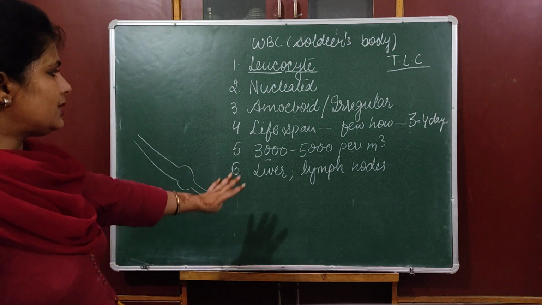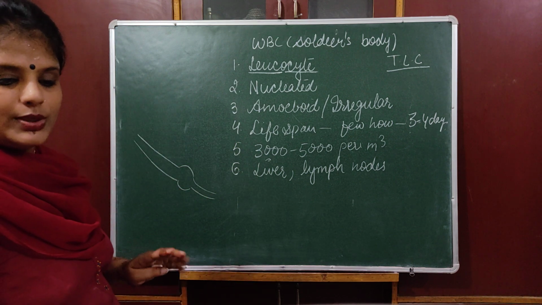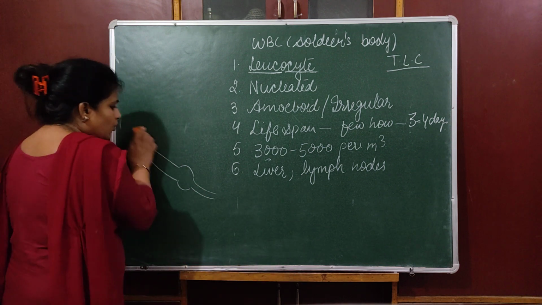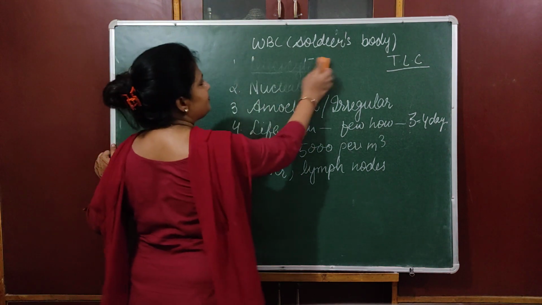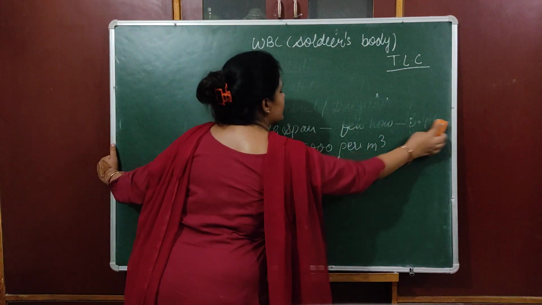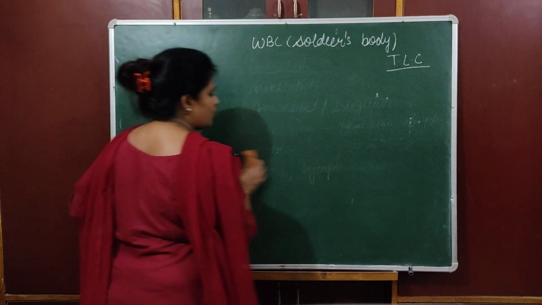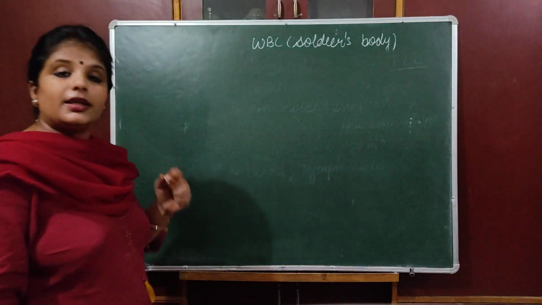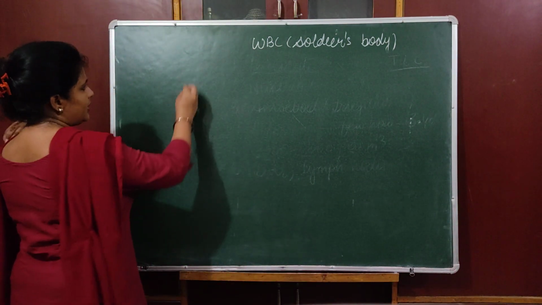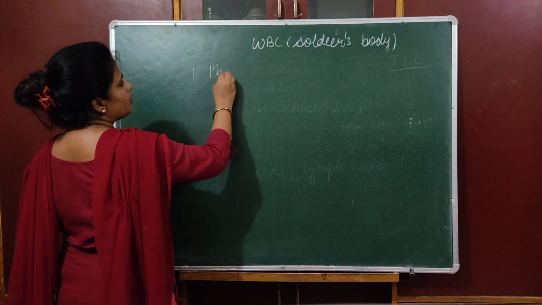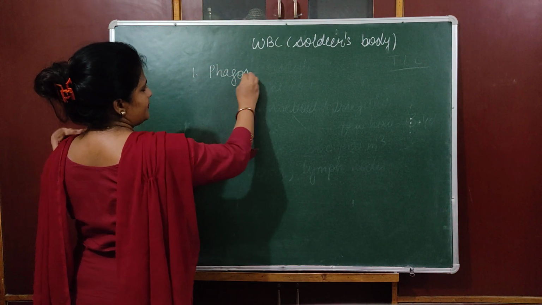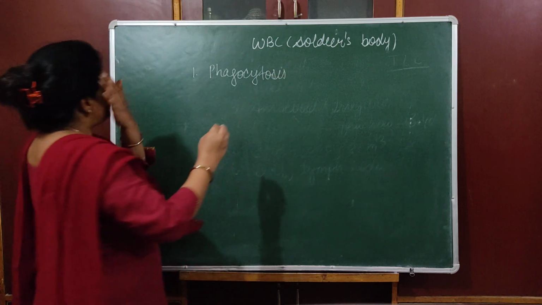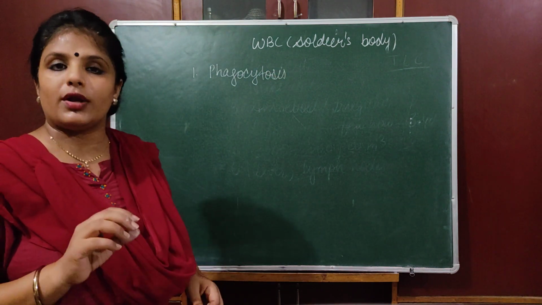Okay, so these are the basic features of WBC. It is irregular in shape, which we have already discussed. Now, what is the function of WBC? The function of WBC is to provide immunity. How can they provide immunity? Number 1, they can do phagocytosis. What is phagocytosis? It means engulfing disease-causing microorganisms.